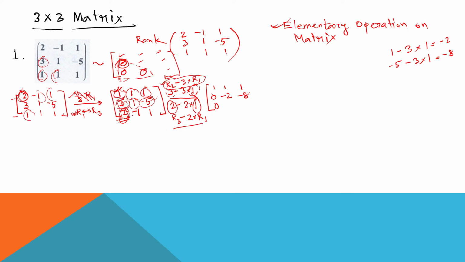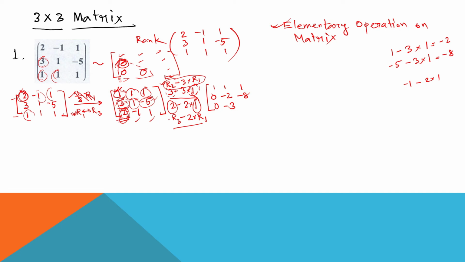The same operations will be done for this element and this element also. So what is the second element of R3? Minus 1. So minus 1 minus 2 into 1, that is, the second element of R1 is 1. So it will be minus 3.